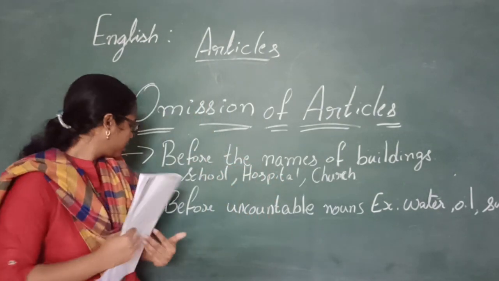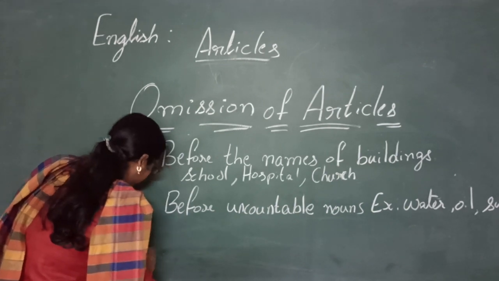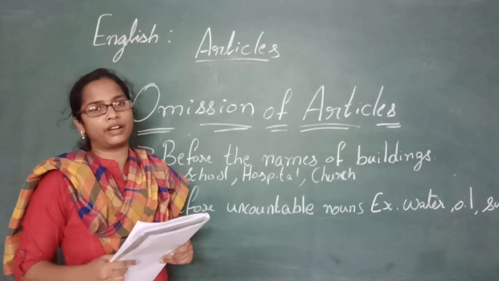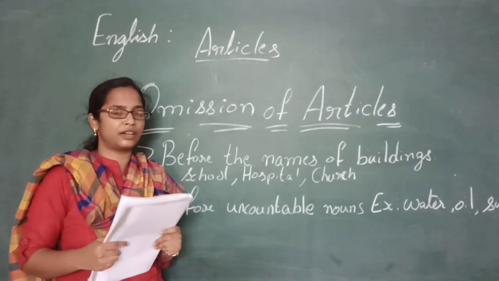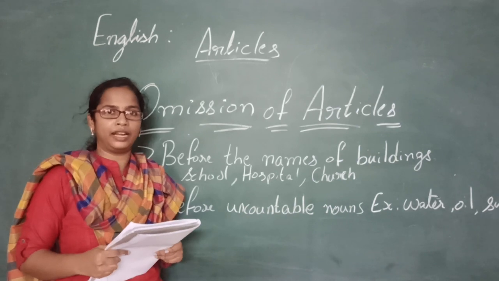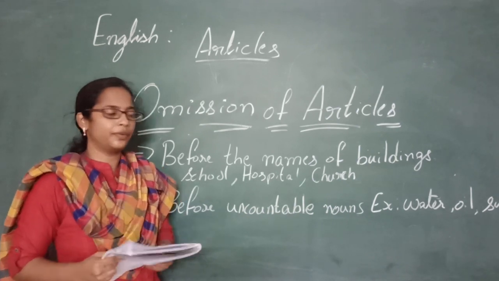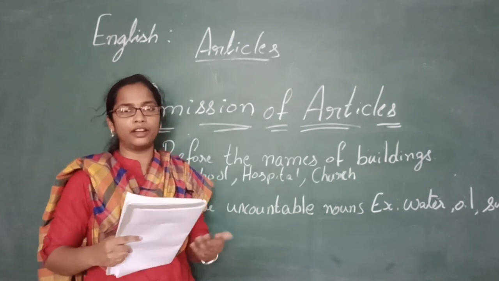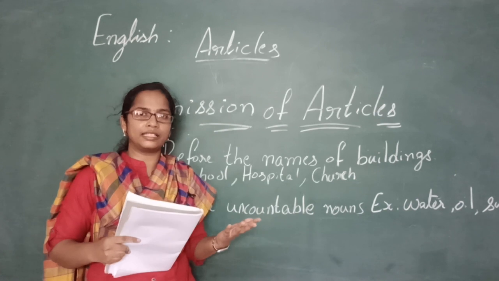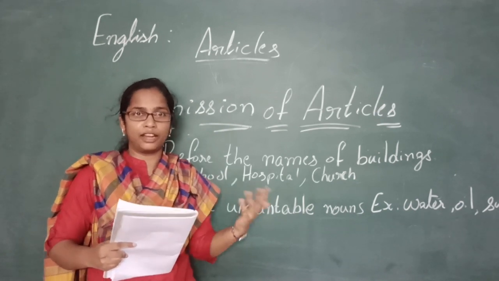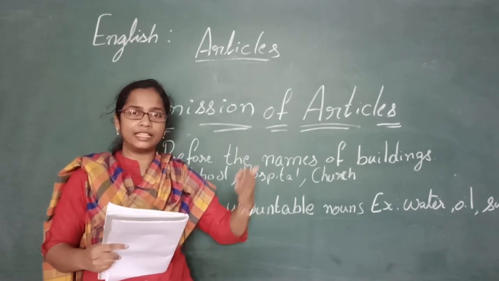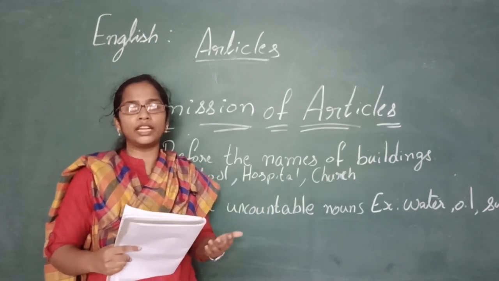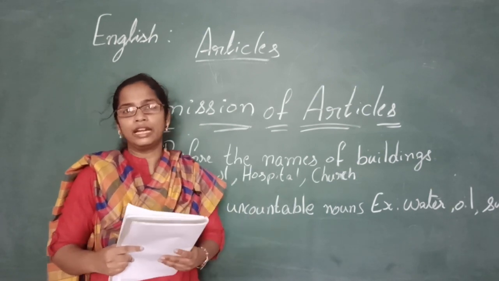And the next one is, no article is used before the names of a disease. What are the diseases that we know? Generally we know fever very well, right? Because we get it very frequently. So we don't need to use any article before fever. It's a kind of disease. Any other disease like typhoid, which is a kind of fever, malaria, chicken pox, smallpox, measles, mumps, all these are diseases. So we don't need to use an article before any kind of disease.